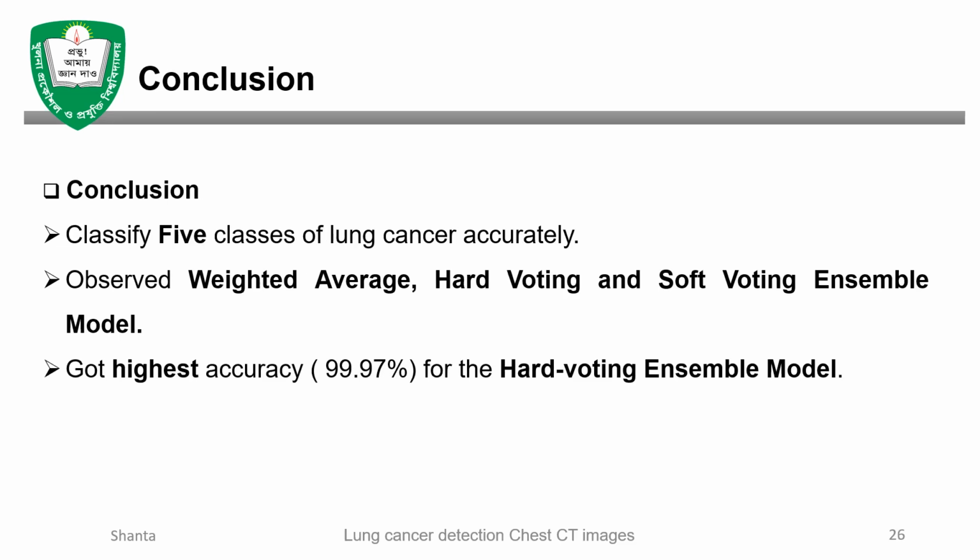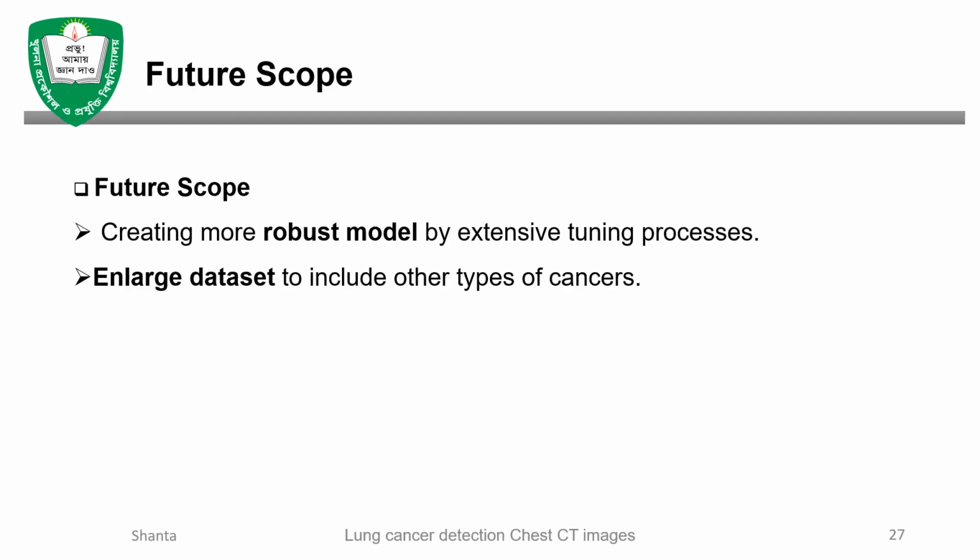So we say that our models classify five classes of cancer accurately, and we observed three ensemble models and got the highest accuracy in the hard voting ensemble model. In future, we will create more robust models through an extensive feature tuning process and an enlarged dataset to include other types of cancers.